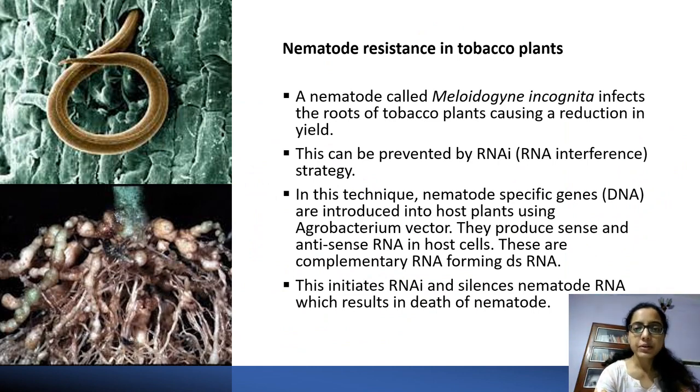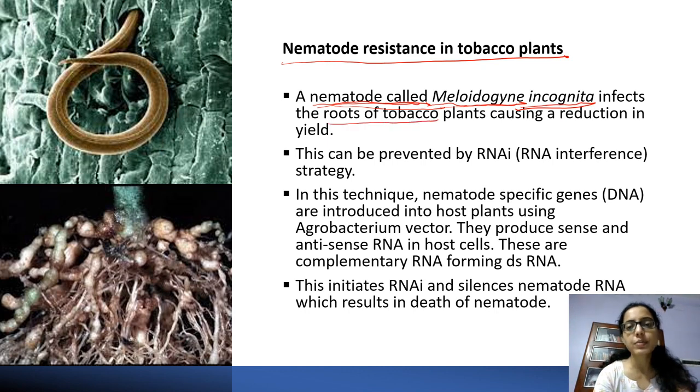Now, nematode resistance in tobacco plants. This is also about infection. The nematode called Meloidogyne incognita infects the root of the tobacco plant. This is the microscopic picture of this nematode. It infects the root of the tobacco plant, and then it causes a reduction in tobacco yield. But this is prevented by RNA interference.